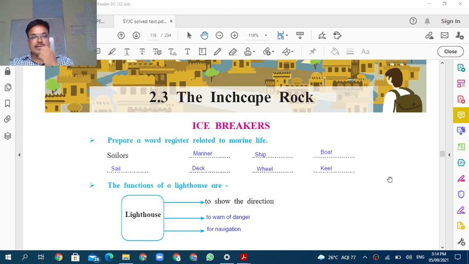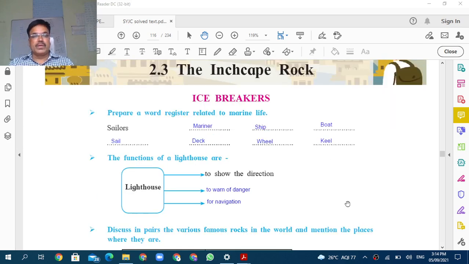So now here the word sailor is given. The person who works in the ocean, that is the sailor. And the related words have been given here. Mariner is related to sailor, ship is also related to sailor, boat, keel, wheel, deck and sail. These are the related words, and so it is called the word register.